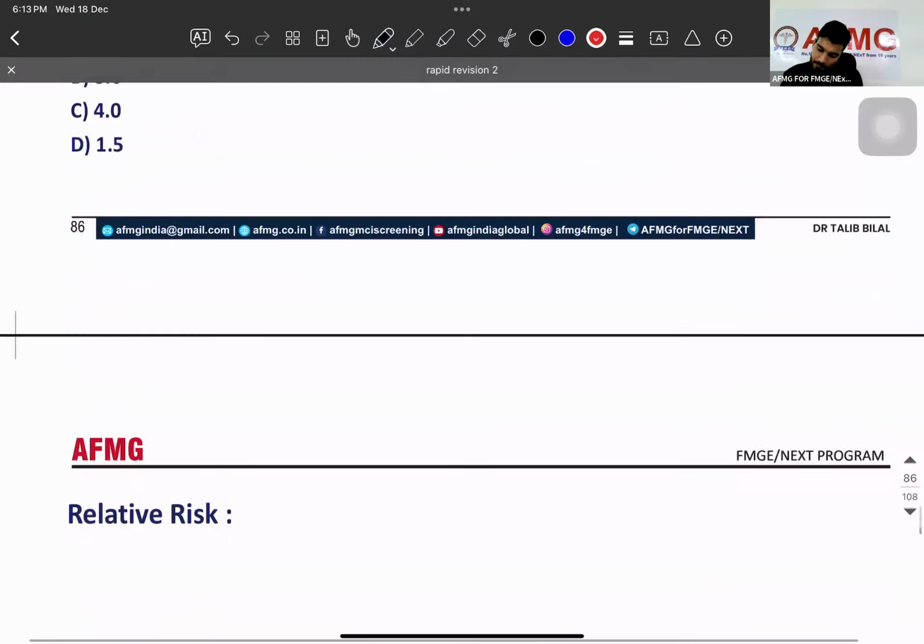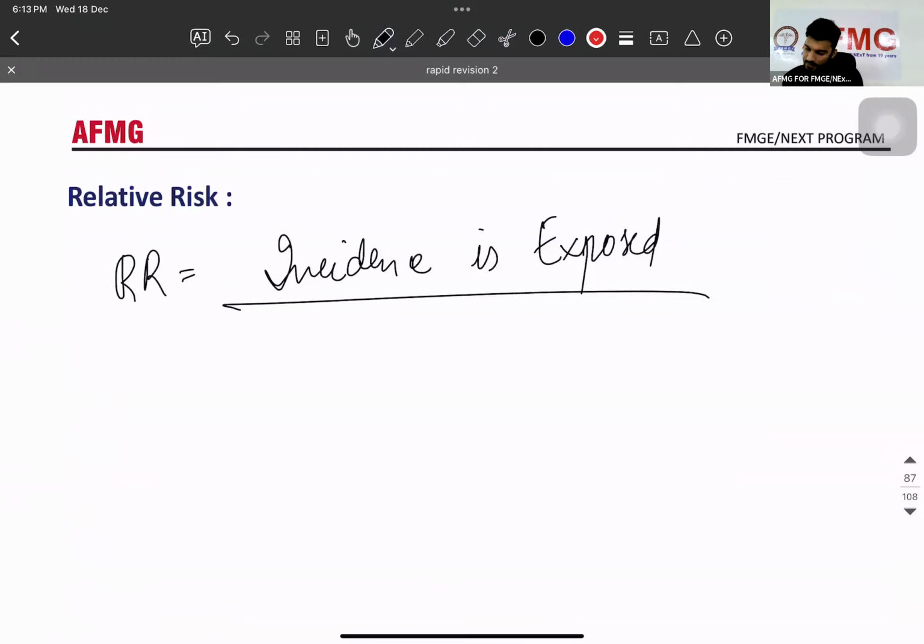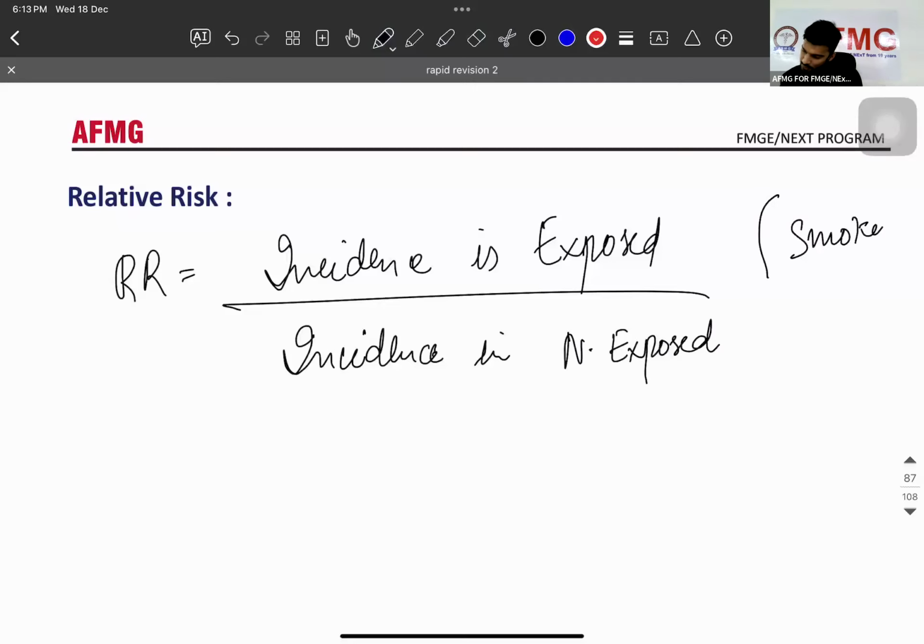So what we have to calculate? Relative risk. Sir, RR. Incidence in exposed upon incidence in non-exposed. Sir, what is exposed? Smoker. What is non-exposed?